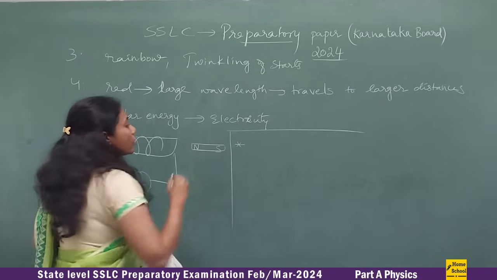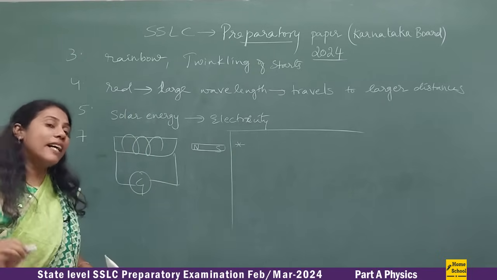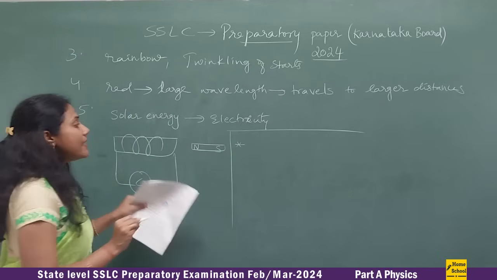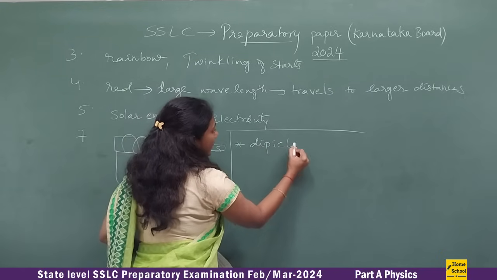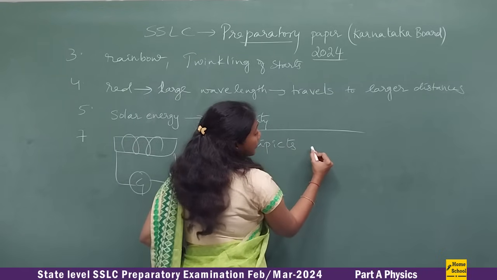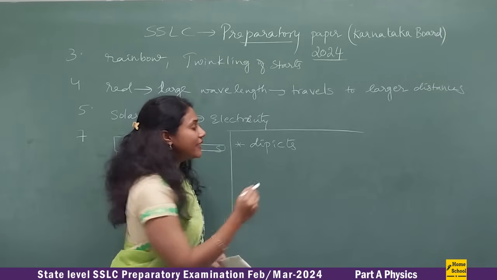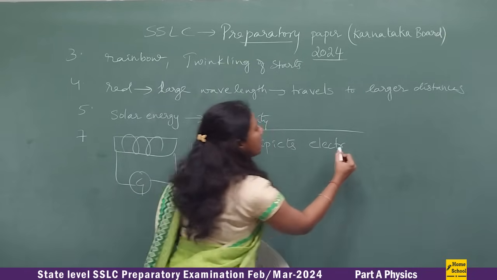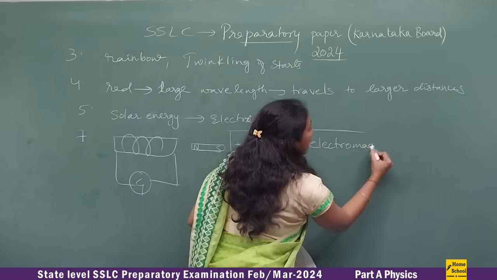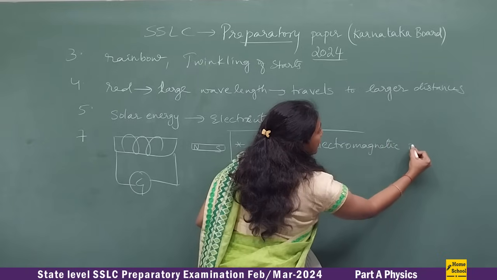The very first point that you can mention is that this particular diagram depicts electromagnetic induction. This is the experiment that explains electromagnetic induction.